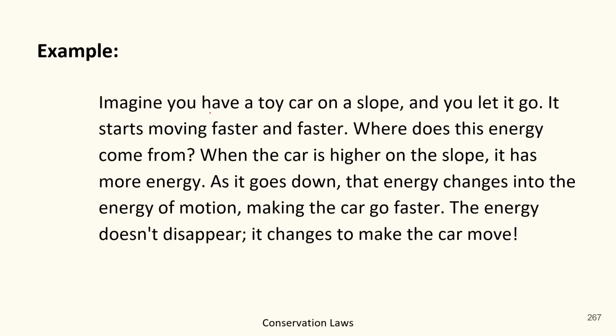So let's take another example. Imagine you have a toy car on a slope. You let it go. It starts moving faster and faster. Where does this energy come from? When the car is higher on the slope, it has more energy. As it goes down, energy changes into the energy of motion, making the car go faster. The energy doesn't appear, it changes to make the car move. Basically there are two forms of energy: kinetic and potential.